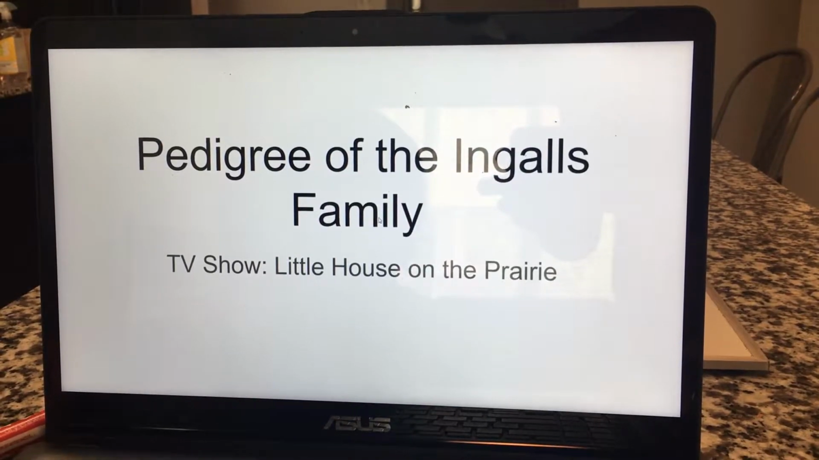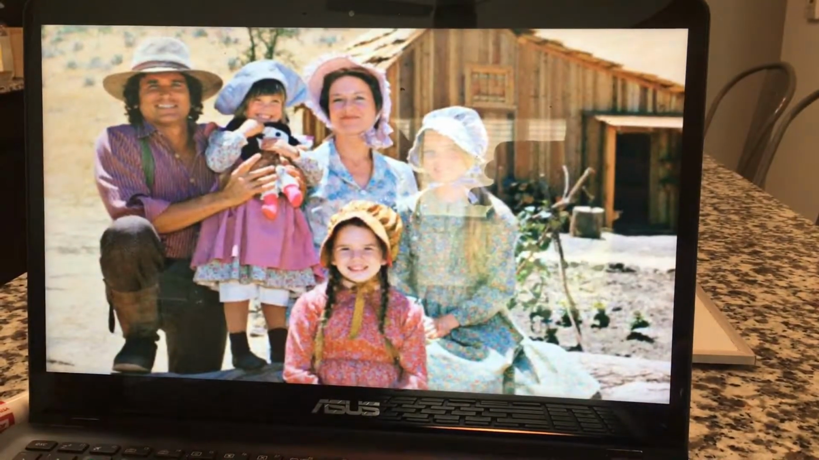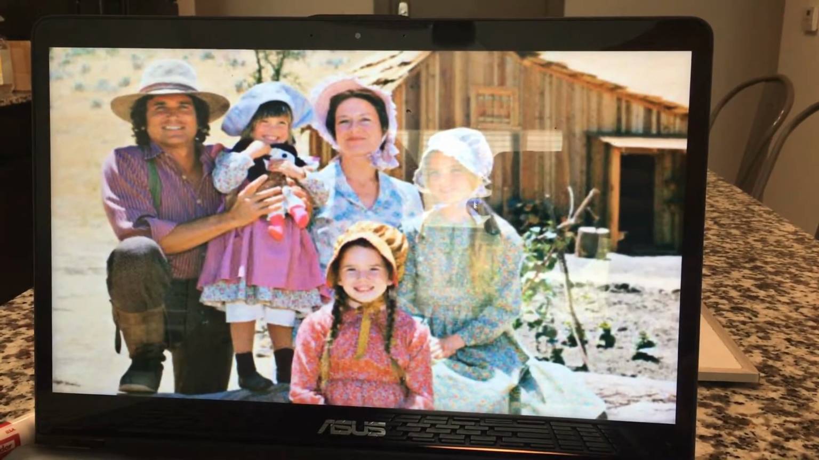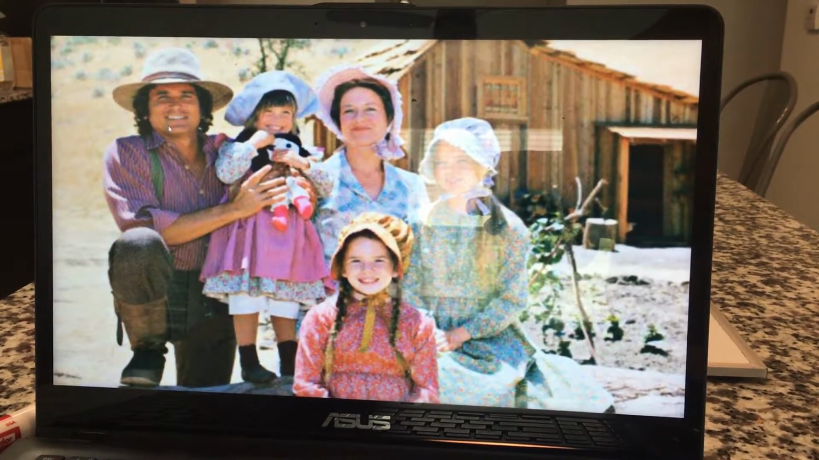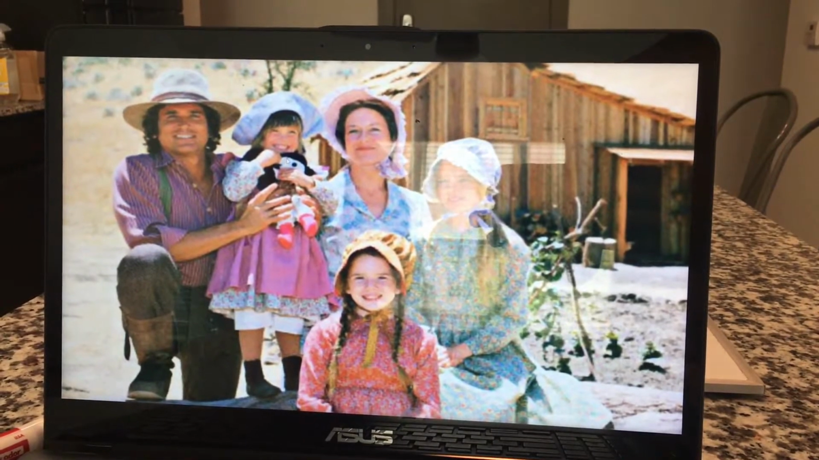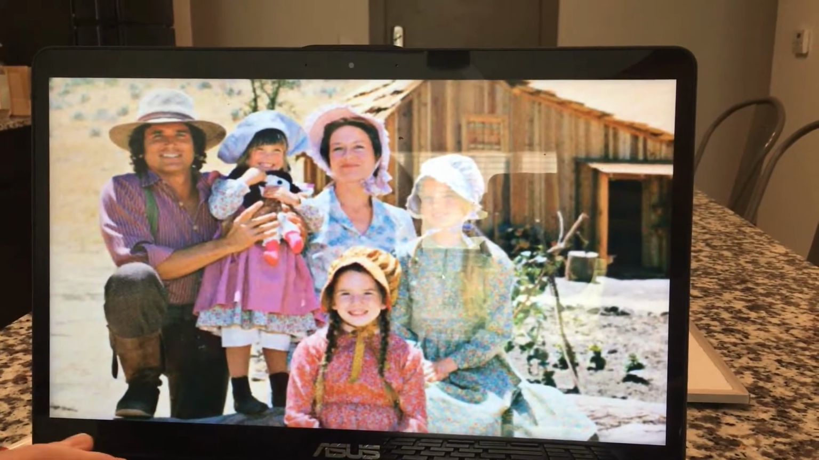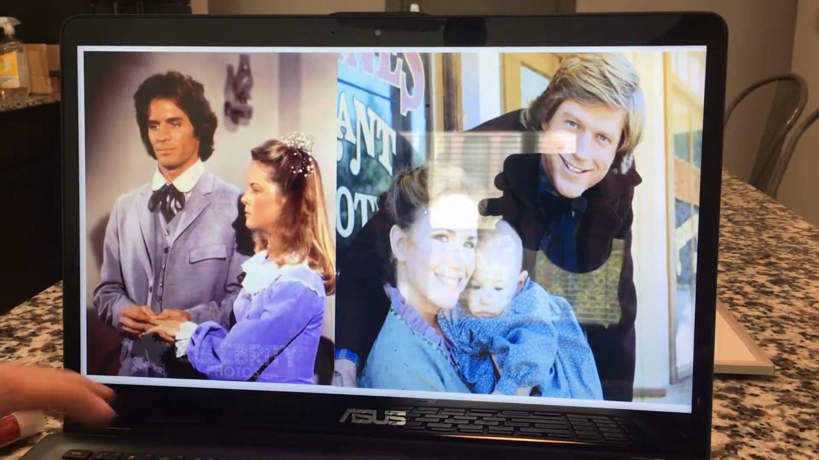I'll be doing the pedigree of the Ingalls family from the TV show Little House on the Prairie. Over here we have the main characters of the show. We have the father, Pa Ingalls or Charles Ingalls, Caroline Ingalls, also known as Ma Ingalls, Carrie, Laura, and Mary. And this is their other daughter, baby Grace.